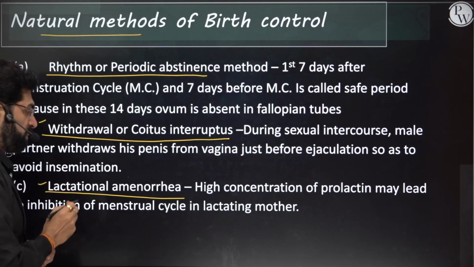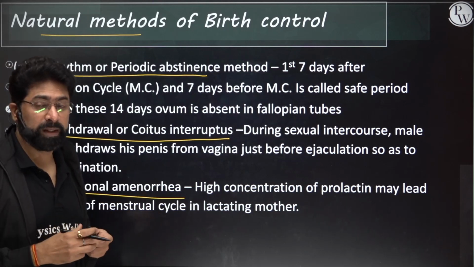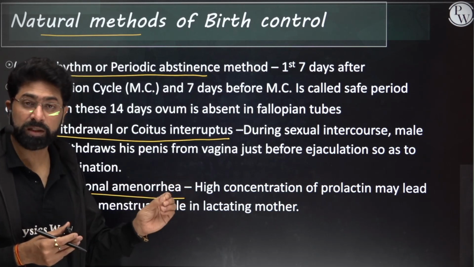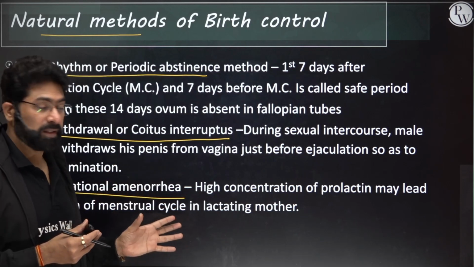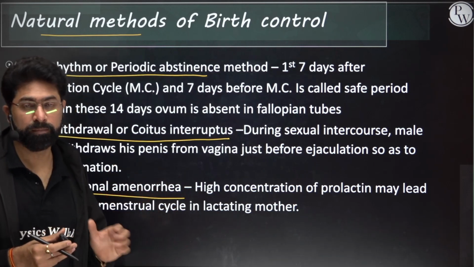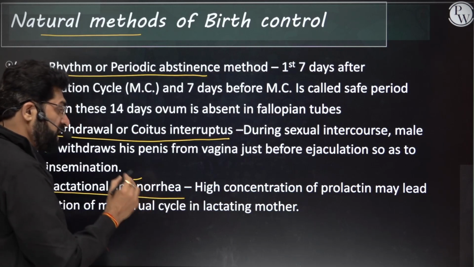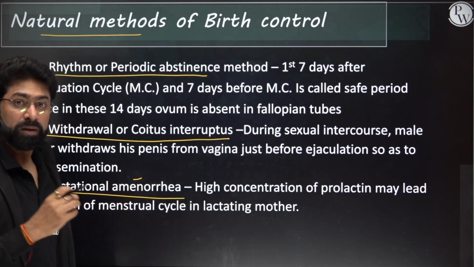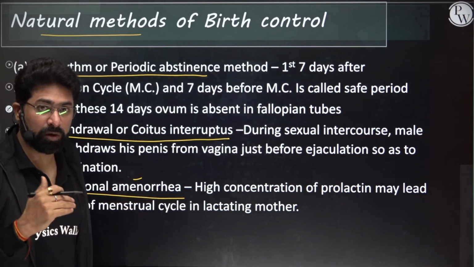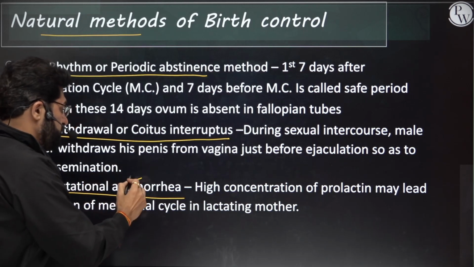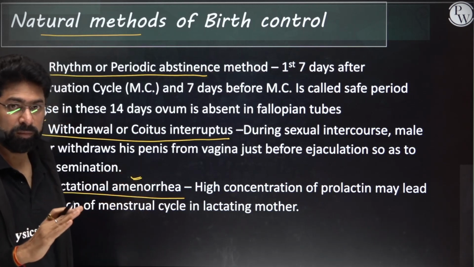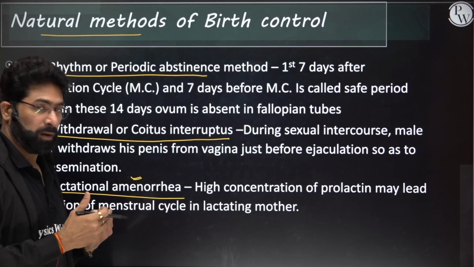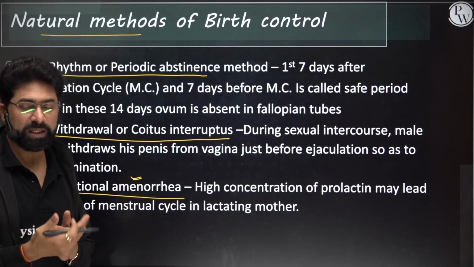Next comes lactational amenorrhea. This is a natural method of contraception by nature only. If the mother is fully breastfeeding the baby, then only this is valid, till a maximum of 6 months, because at this time there will be a high level of prolactin. When there's a high level of prolactin, it will not cause ovulation, because FSH and LH are not going to be promoted. So in that case, this is perfectly okay. Nature has given this to the mothers to protect themselves from early pregnancy being established.